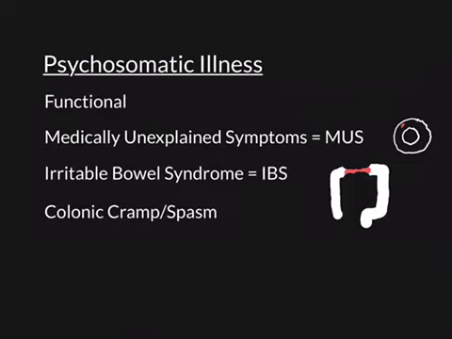And this is what happens to people with irritable bowel syndrome. They get colonic cramps for unexplained reasons. Now, colonic cramps, what is the point of colonic cramps? You do get colonic cramps because of organic illness.